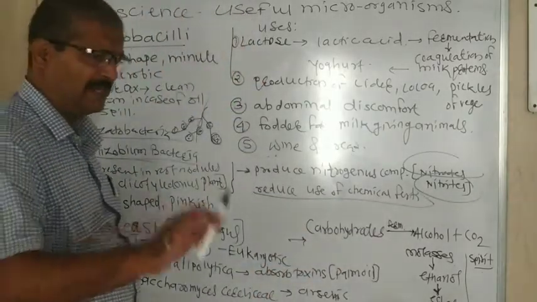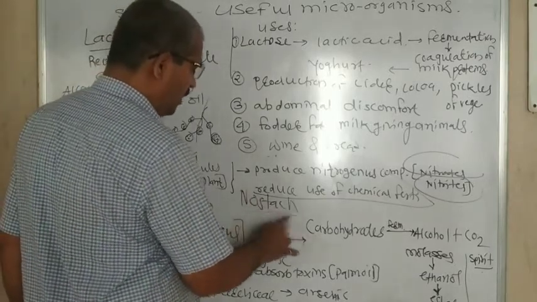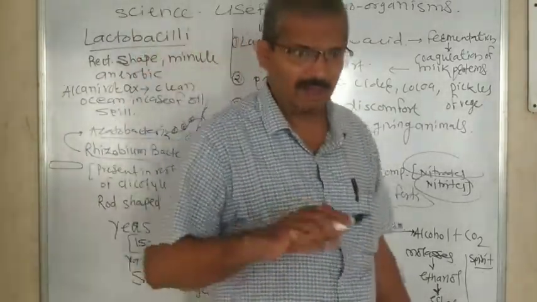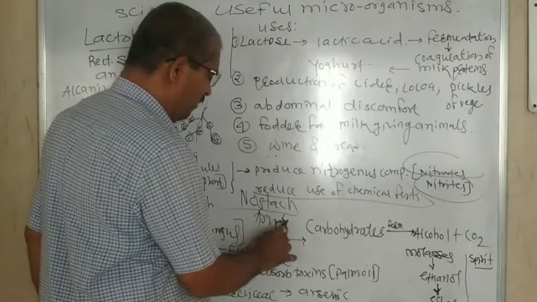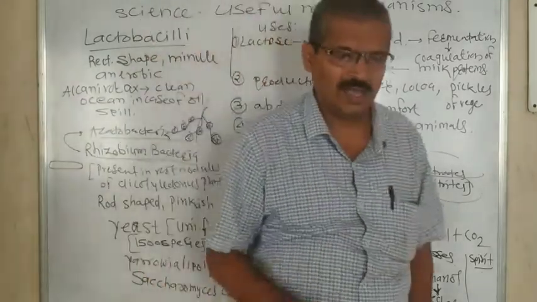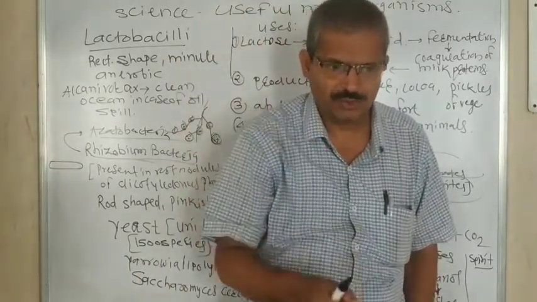Besides that, I will tell you there is one more: Nostoc. Nostoc is one kind of algae. Anabaena is also one kind of algae. These two algae also help in the fixation of nitrogen.